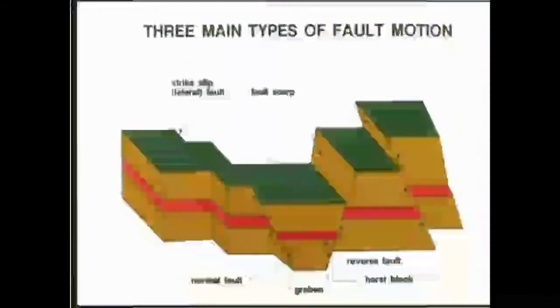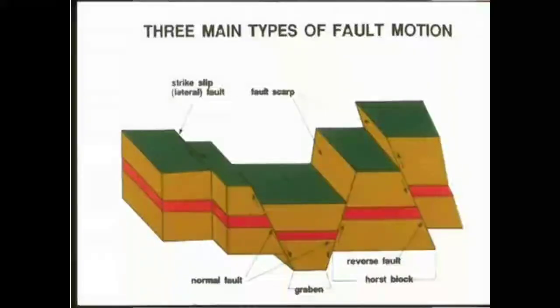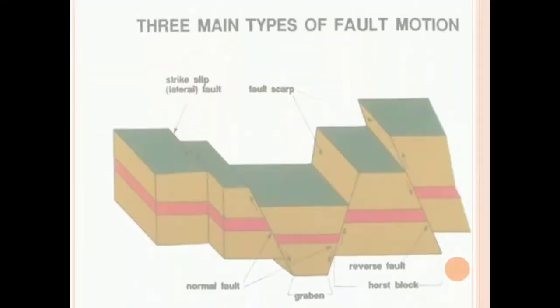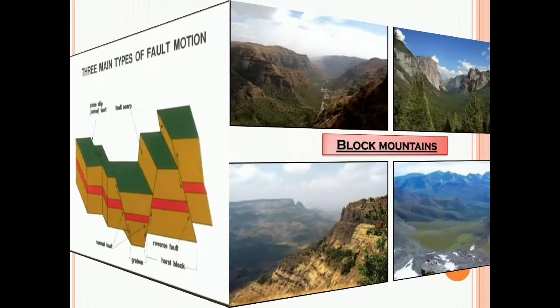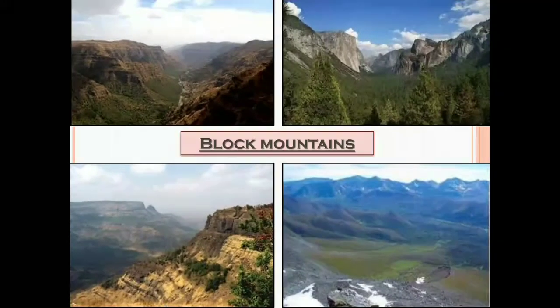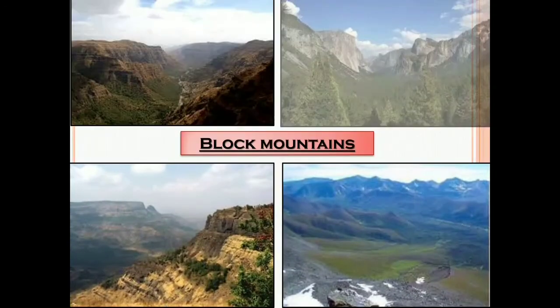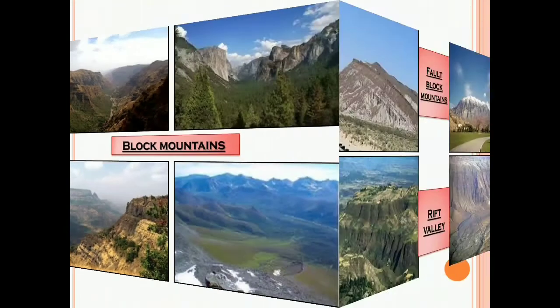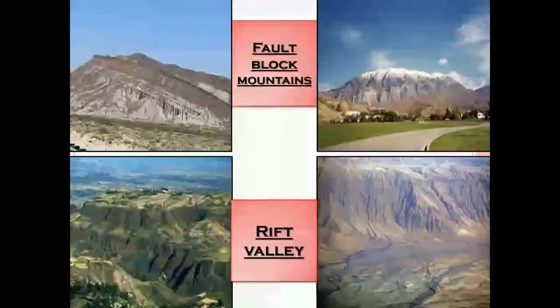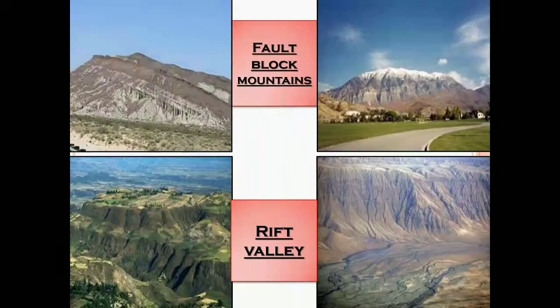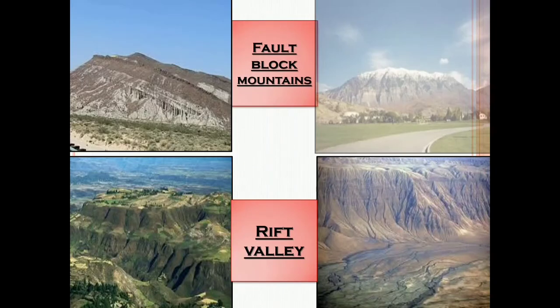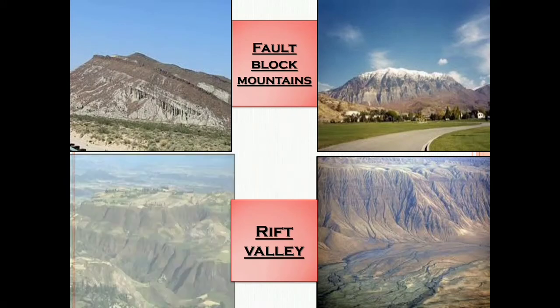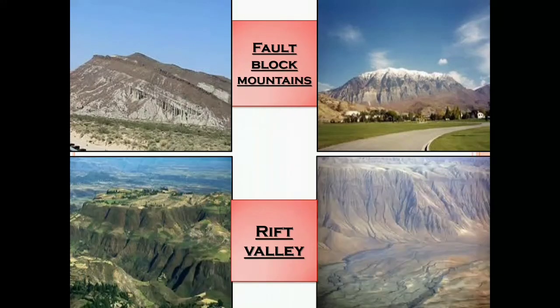Three main types of fault motion are shown. You can pause the video and study the diagram well. These are pictures of block mountains. The first two pictures show fault block mountains. You can see faults here. The lower two show Rift Valley. These two pictures are of Rift Valley.